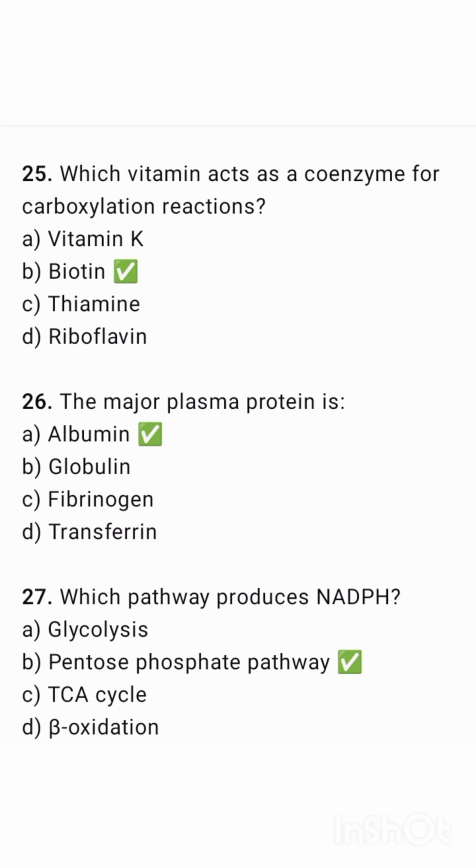Which vitamin acts as a coenzyme for carboxylation reaction? That is biotin. The major plasma protein is albumin. Which pathway produces NADPH? That is pentose phosphate pathway.